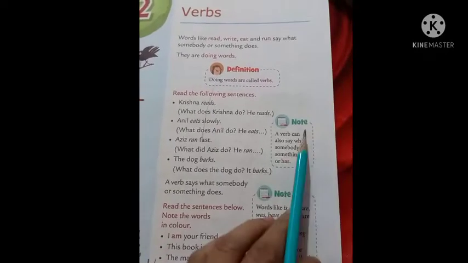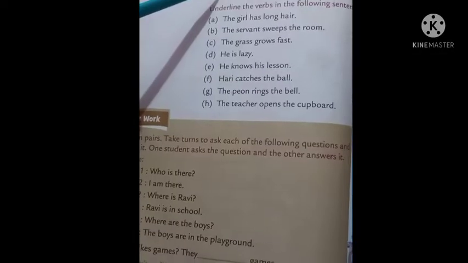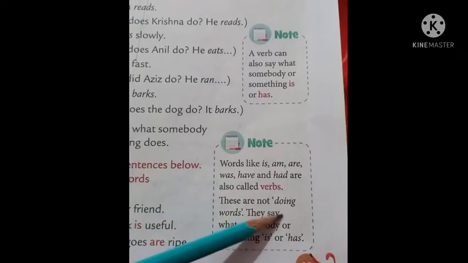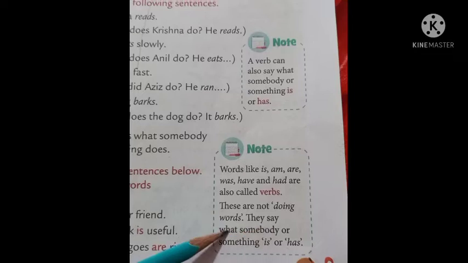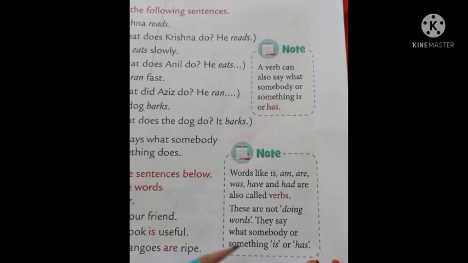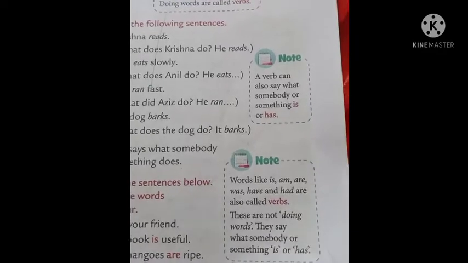Okay, now turn the page. Some other sentences are there. Ravi was late. I have a video camera. The house has 4 rooms. Students, so we can say that these are not doing words. They say what somebody or something is or has. So these red color words tell us what somebody or something has. Okay, so we can say that they are called verbs.